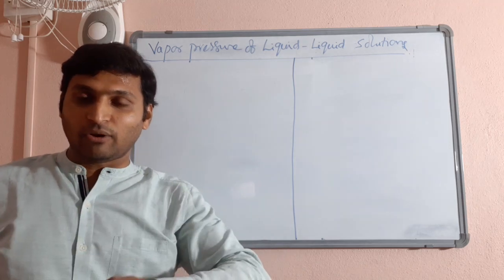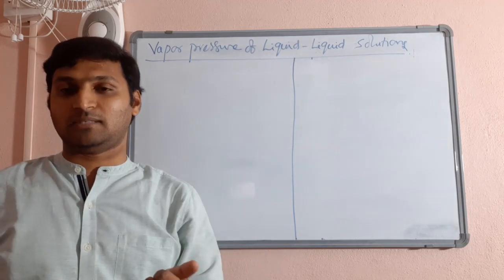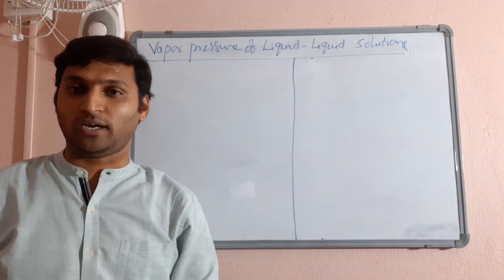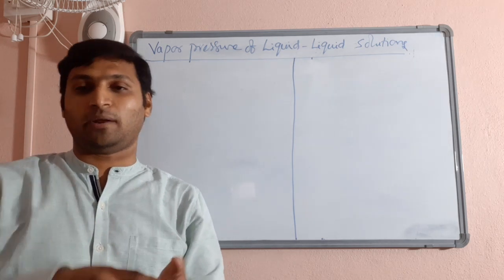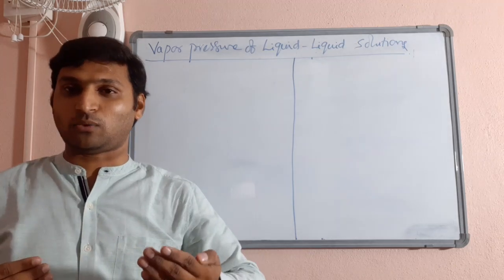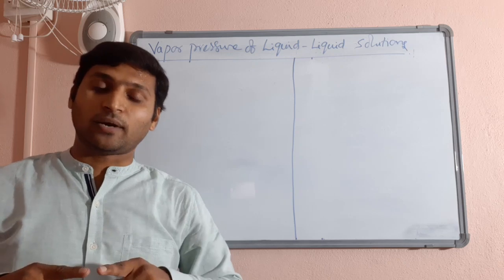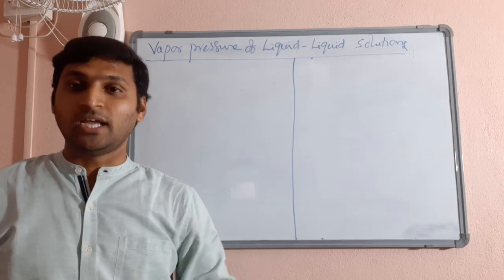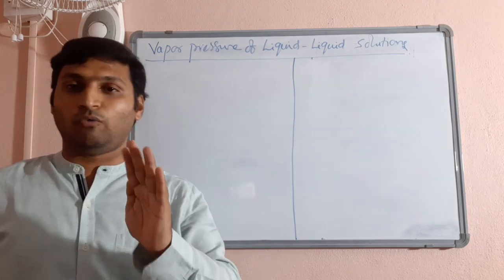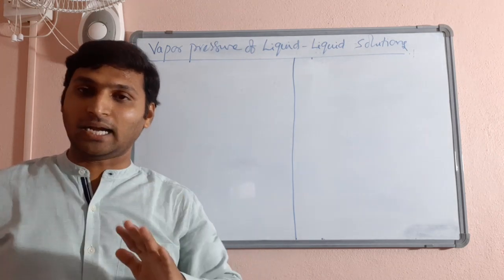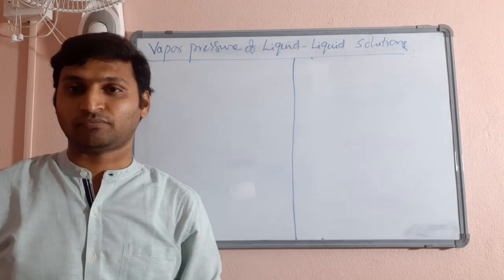So whether you take the liquid phase or the vapor phase, the composition contains particles of both solute and solvent. The proportions may vary, depending on how you mix and which is more volatile, which has more vapor pressure and which has less. The relative concentrations of vapors may differ, but both will contribute to the vapor pressure of the solution.